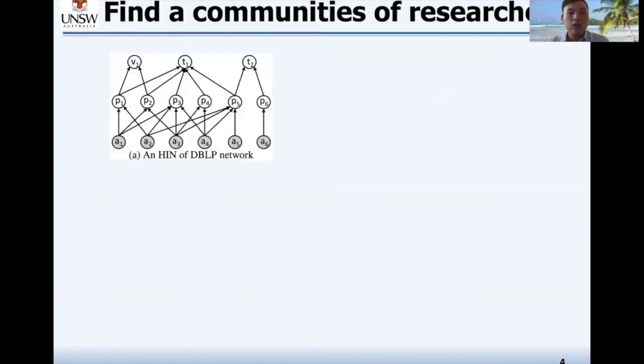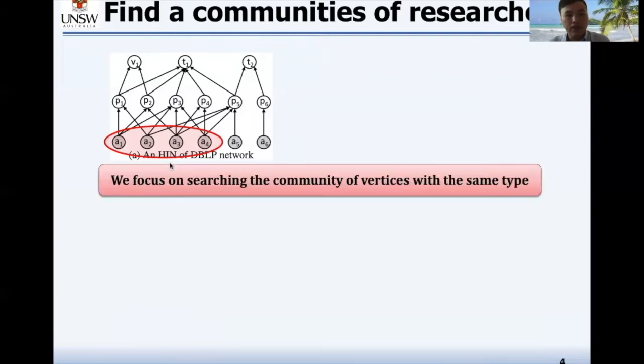Let's see a motivating example. This is an HIN of the DBLP network. There are 6 authors, 6 papers, 1 venue, and 2 research topics. Then a natural question is how to find a community of researchers. Note that in this paper, we mainly focus on finding communities of vertices with the same type.